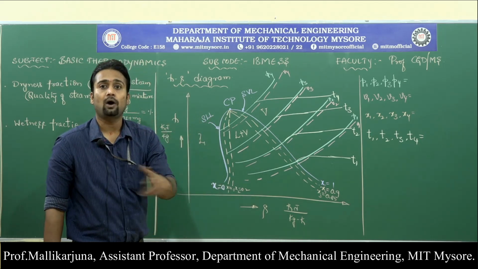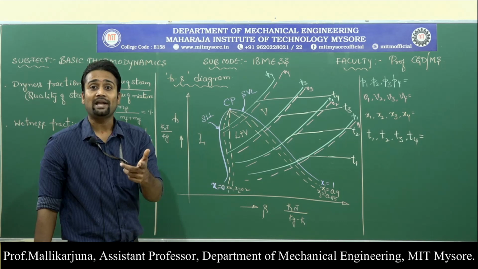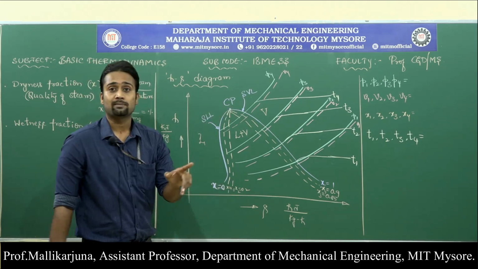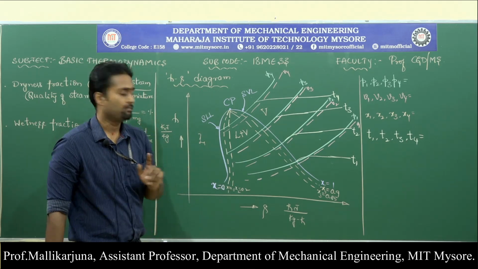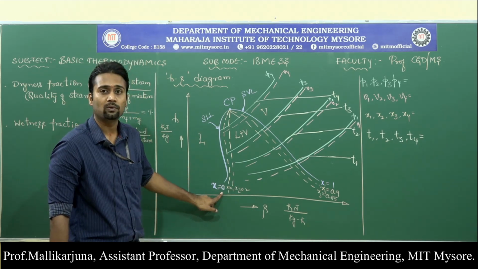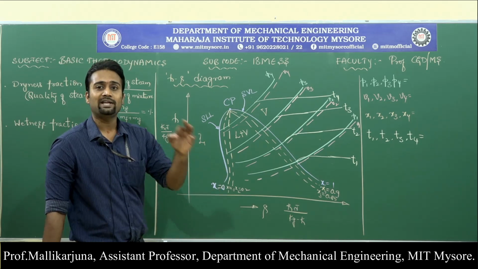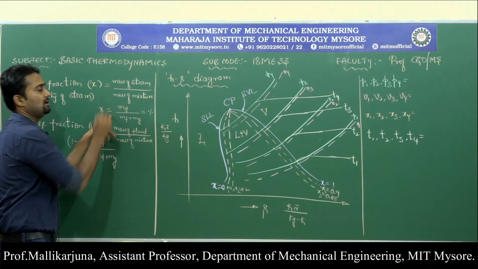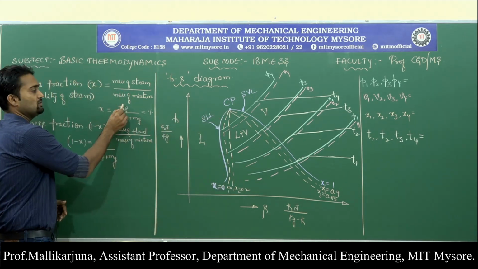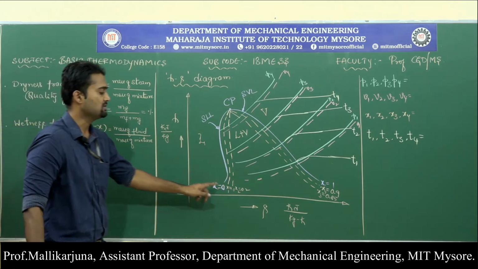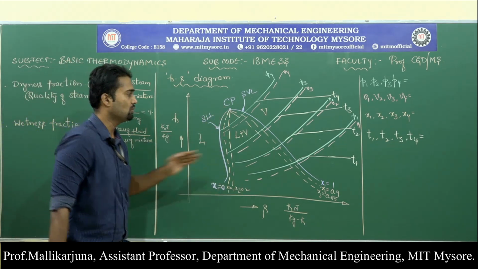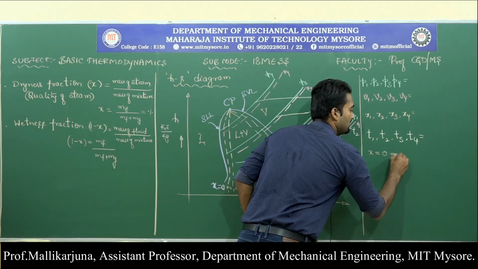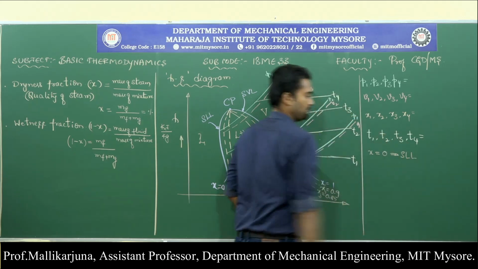What is the dryness fraction? How dry? What is the quantity of vapor present on this line? No vapors are present on that line because the entire substance is liquid. Because of that, the value of x is 0. X is 0 in the sense the quantity of steam on this line is 0. If you substitute the mass of gas on that line, mass of gas is 0, and 0 divided by anything is 0, that is why x is equal to 0. This is the x is equal to 0 line, which is nothing but the saturated liquid line.